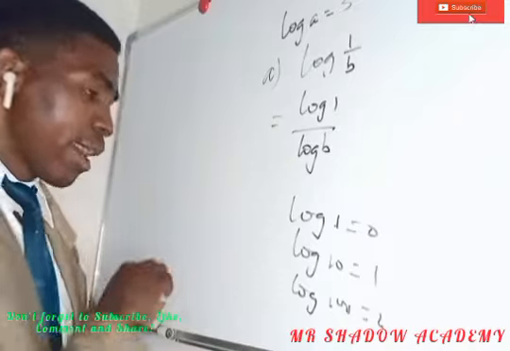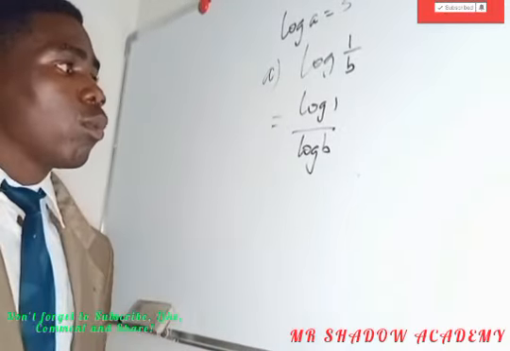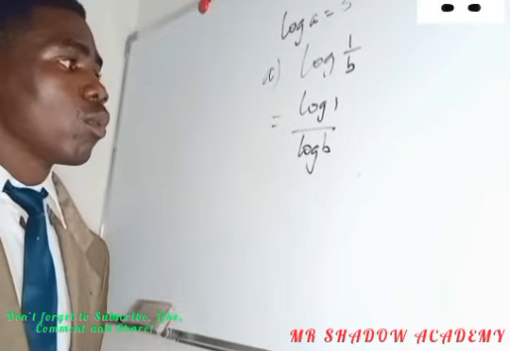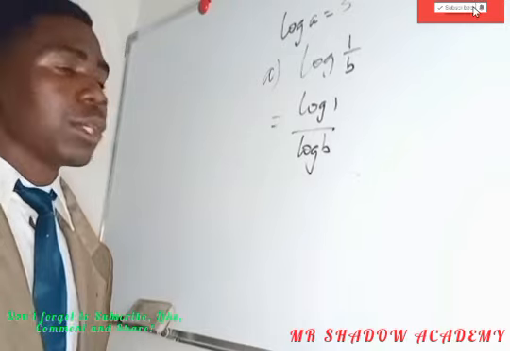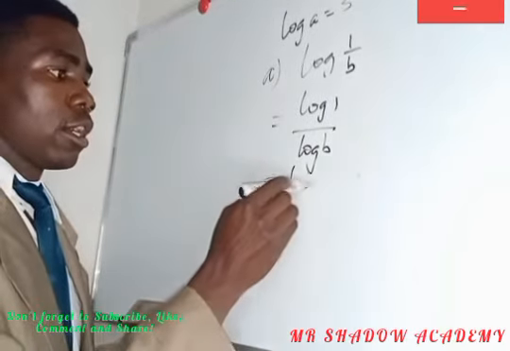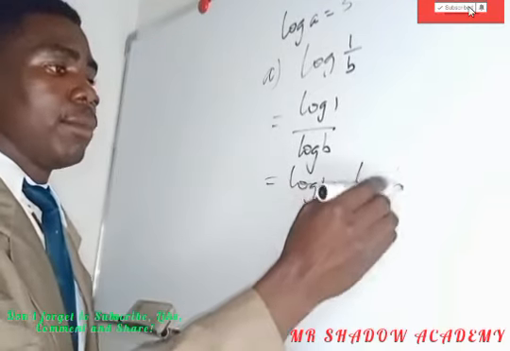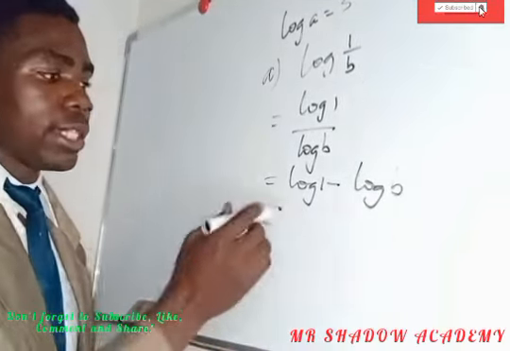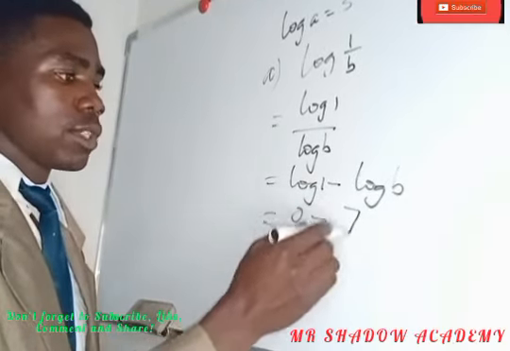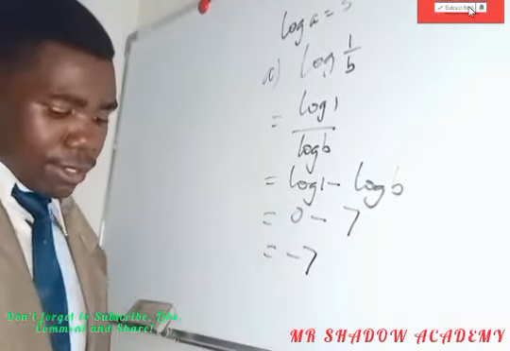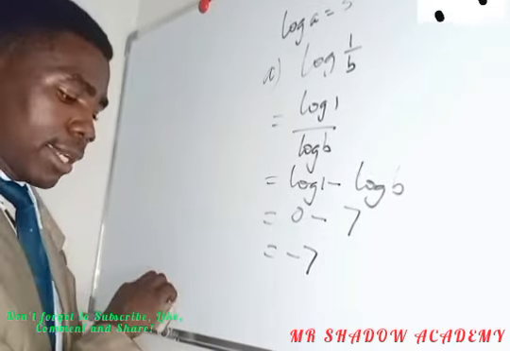Shingo kwizataka ndo ma major laws atofana ngachizoziya kuma logarithms. So log 1 over log B, but if you are dividing, we have to subtract. So we are saying log 1 subtracting log B. But log 1 is 0, so 0 subtracting log B, which we are given as 7, so 0 minus 7, which is minus 7. Just know the laws of logarithms. So the answer is minus 7.